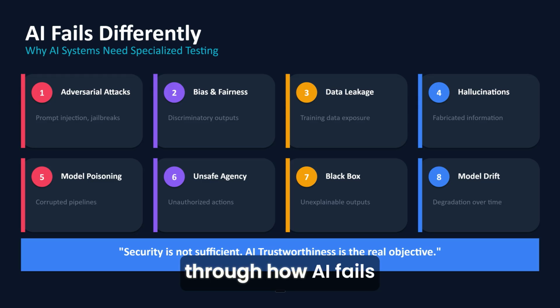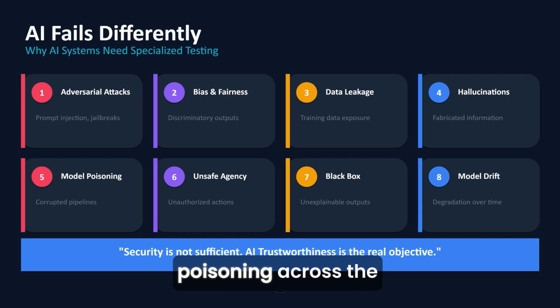So let me walk you through how AI fails differently from traditional software. First, you have adversarial manipulation, things like prompt injection and jailbreaks, and these are attacks designed specifically to make AI do things it shouldn't. Then there's bias and fairness failures. Your model might work great in testing, but discriminate against certain groups in production. Sensitive information leakage is huge. AI can accidentally reveal training data or private information. Hallucinations, where the AI just makes things up and presents them as fact. We've all seen this with ChatGPT and other models.